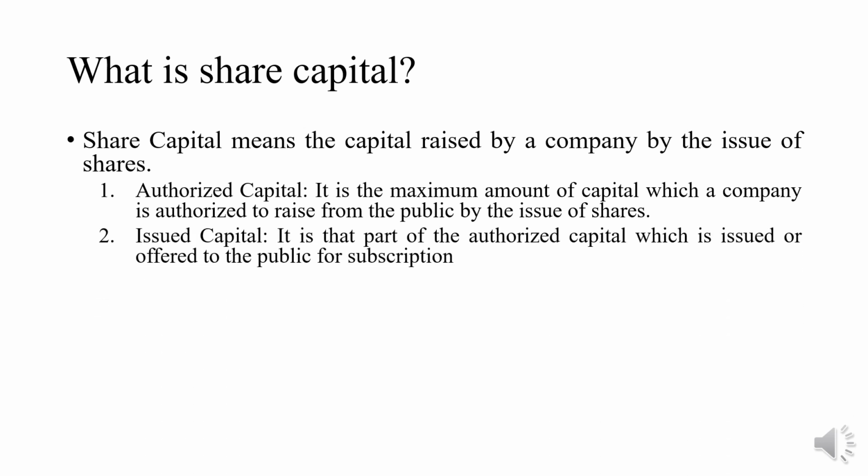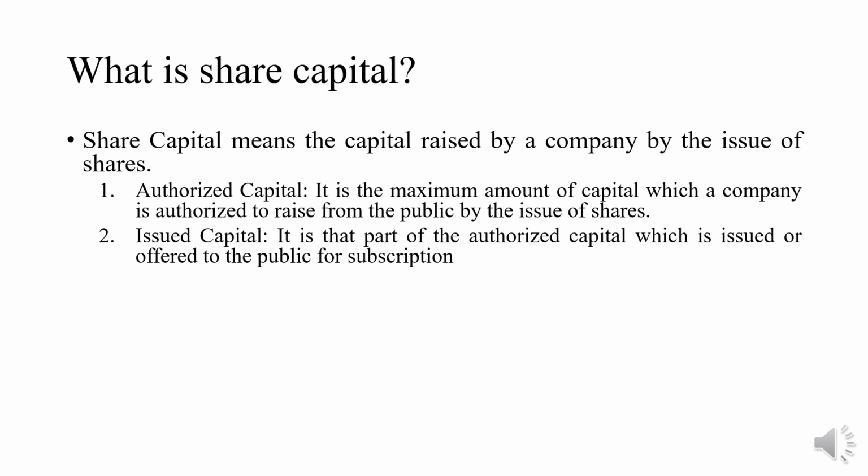The next category of share capital is issued capital. It is that part of authorized capital which is issued or offered to the public for subscription. That means the remaining balance of the authorized capital which is not issued to the public is called unissued capital.